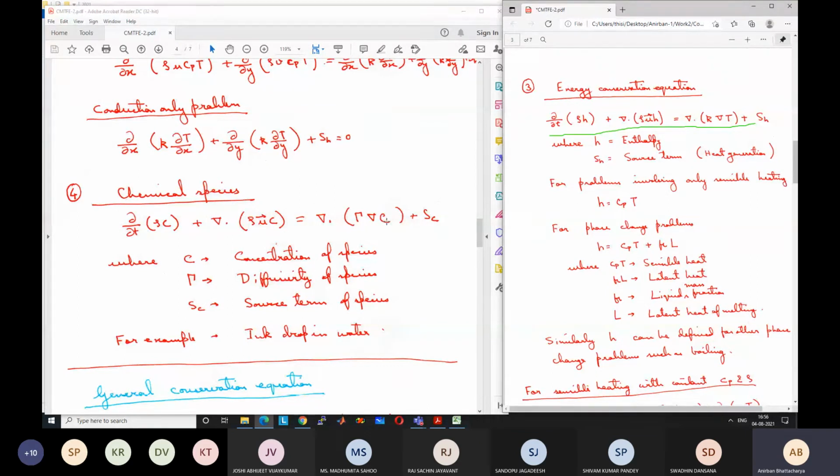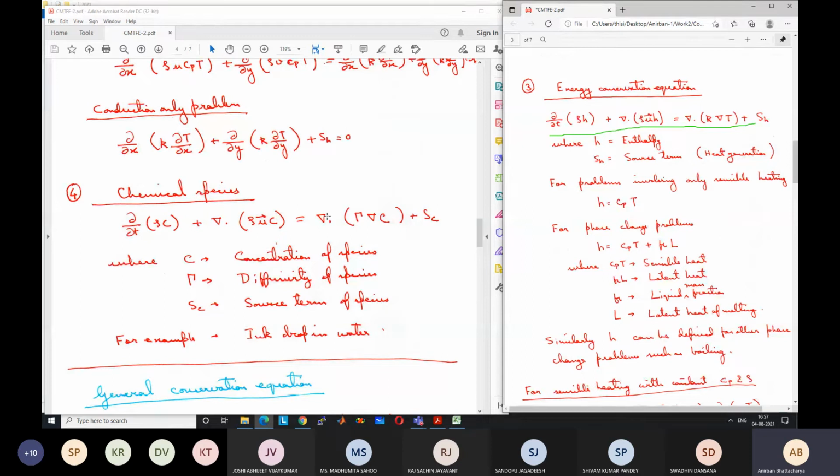So if the water is totally static and you drop an ink drop, still you will see that with time the ink drop spreads around, but the water is not flowing at all. So why is it spreading? Because of the diffusion process. So that is taken care of by this term.